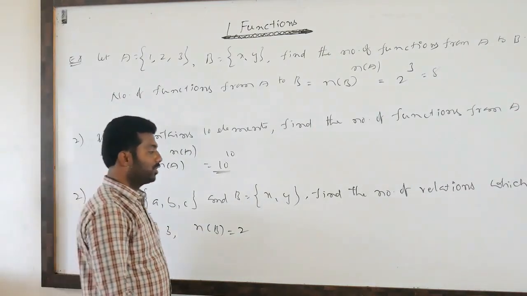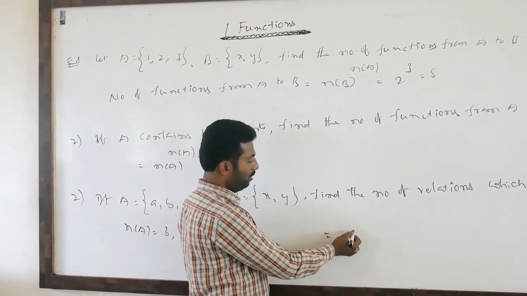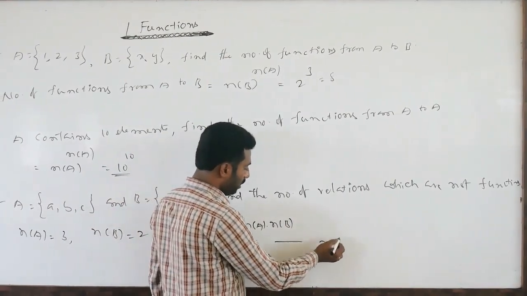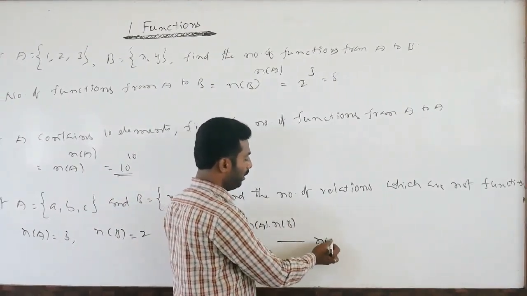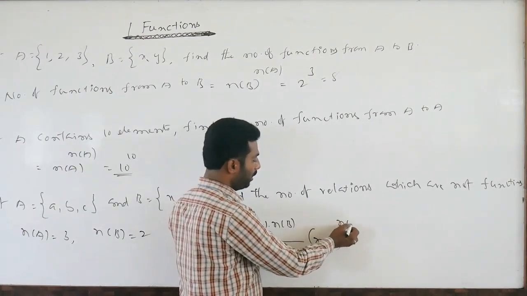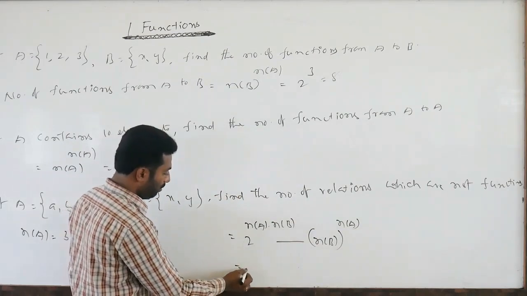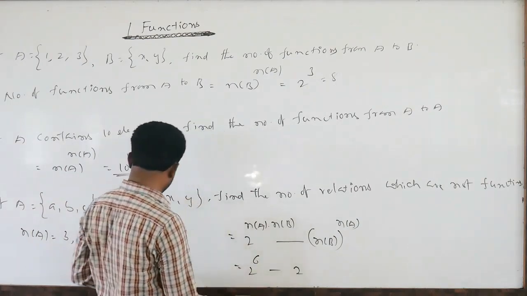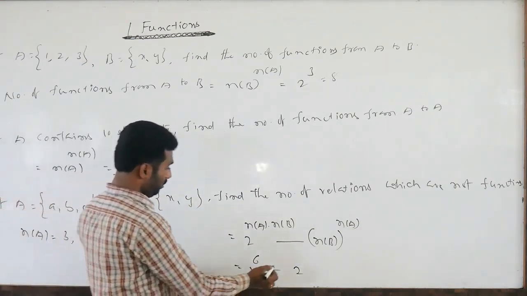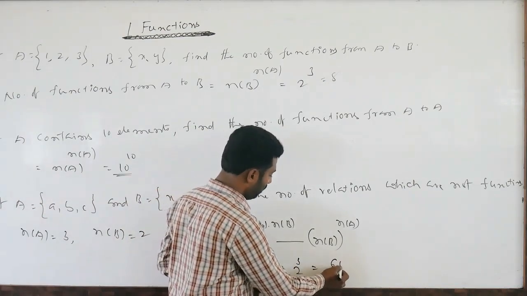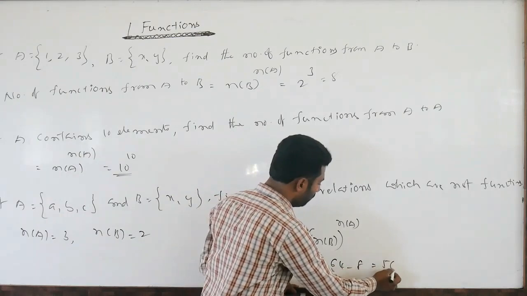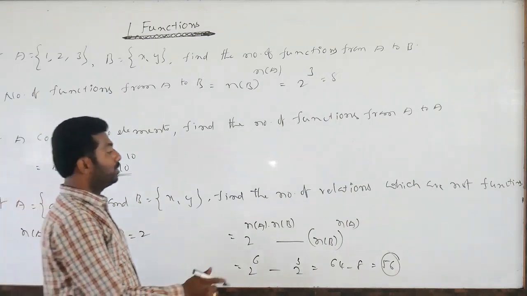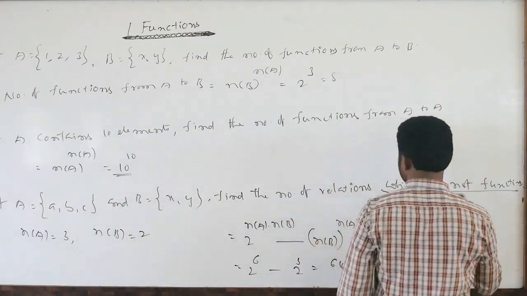Number of relations which are not functions, what is the formula? 2 to the power n of A into n of B minus n of B to the power n of A. So 2 to the power 3 into 2, that is 6. This is n of B, this is 2 cube. This is 64 minus 8, nothing but 56. So there are 56 relations which are not functions. So like that we have